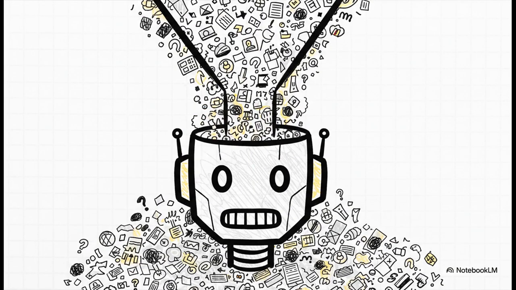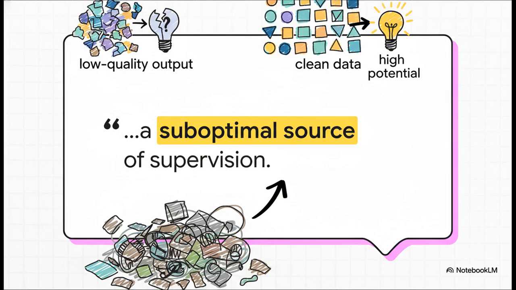And so how do we try to make these specialist models better? The strategy was basically brute force. The thinking was, well, if the model isn't smart enough, let's just show it more of the internet. Just drown it in data, and eventually it'll figure things out. But here's the massive catch, and the BLIP paper itself puts it perfectly. Web data is, and I'm quoting here, a suboptimal source of supervision.